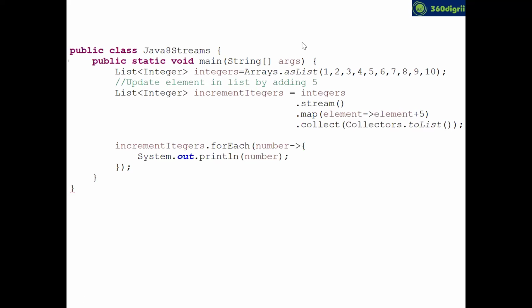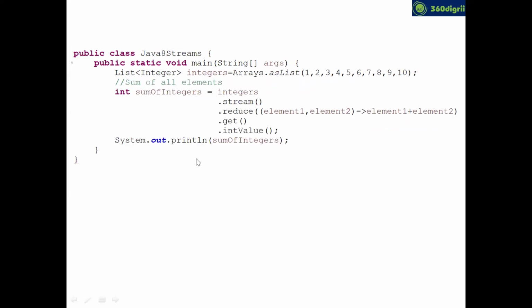Now, can you see the updating? Here we have to use map. Can you focus, buddy? Integers dot stream, and you use map and take each element and see the logic. What I was doing is element plus 5. So each element will be taken and 5 added. Finally, you can see the new incremented integers. There you can see the elements are 6 and then 7, 8, like that. Buddy, you can see the elements by using the forEach loop. I was printing it. And the last one is reduce.